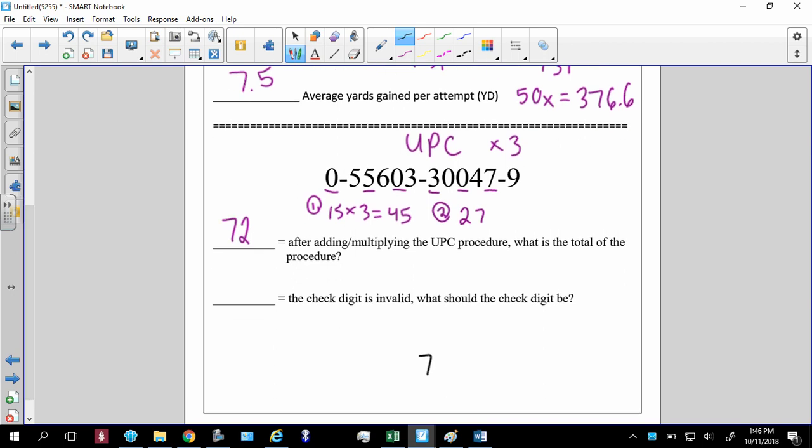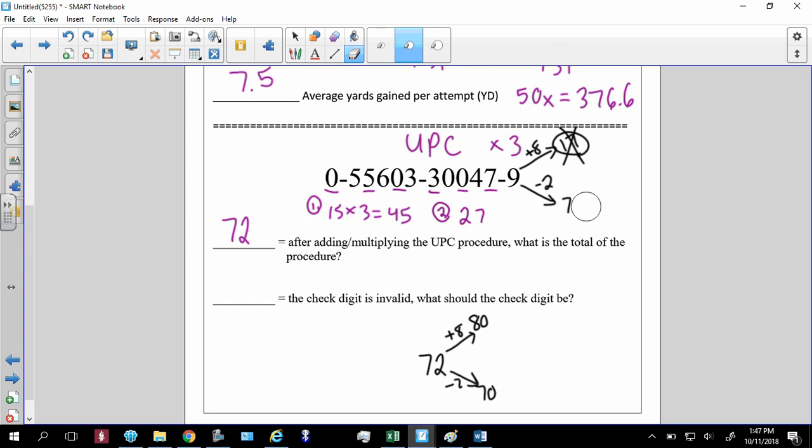So 72 off to the side here, or down below, is between 80 and 70. In order for 72 to become 80, I have to take the check digit and add 8 to it. If I was to make 72 70, I have to subtract 2. So go up to this and go, okay, if I add 8 to this, that turns into 17. There's no way this check digit can be 17. So we already know that's not going to work. Or if I subtract 2, I'm at 7, sorry. So that's going to work. So my check digit will have to be 7.